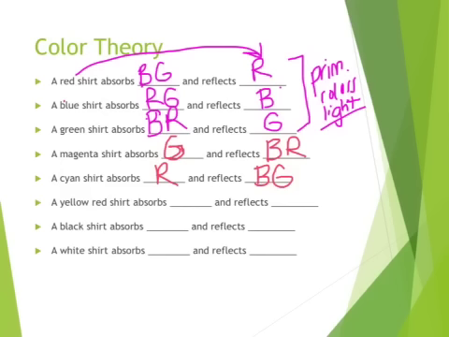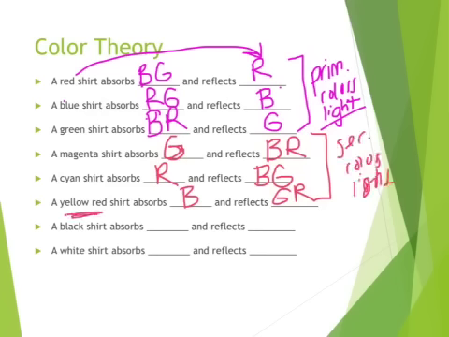And then a yellow shirt is going to absorb blue and reflect green and red, which we learned green and red light put together will create yellow. And so these are the secondary colors of light. Remember, what you see is based off of the reflection. A black shirt is going to absorb all of these colors, so it'll absorb blue, green, red, and will reflect no color. Okay, so we end up not seeing colors, so that's black. And a white shirt will absorb no colors and reflect all of the colors, which we've learned that all of the colors put together end up equaling white.